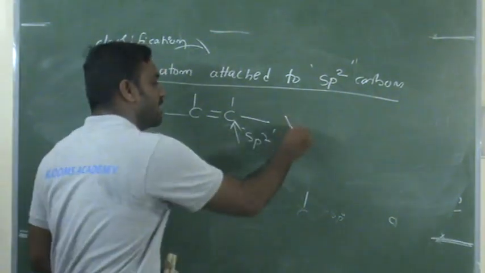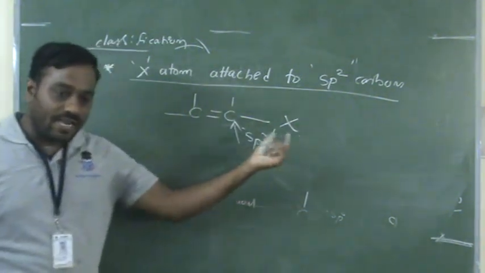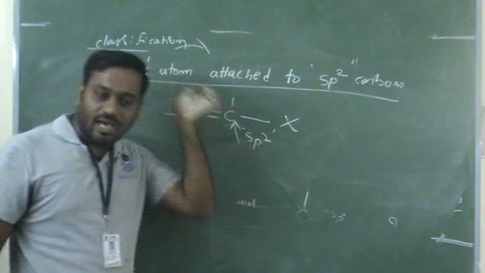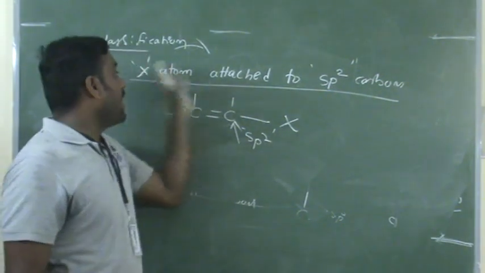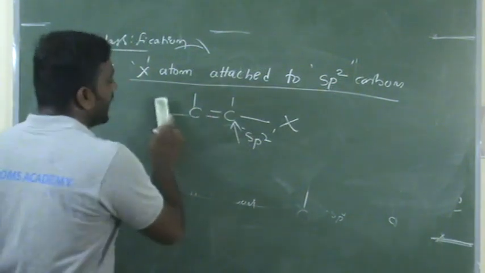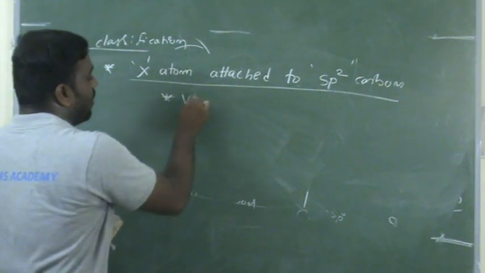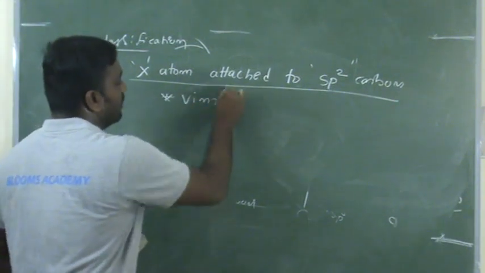Our halogen atom, X, which is directly attached to an sp2 hybridized carbon, is again divided into 2. One is called vinylic halide.